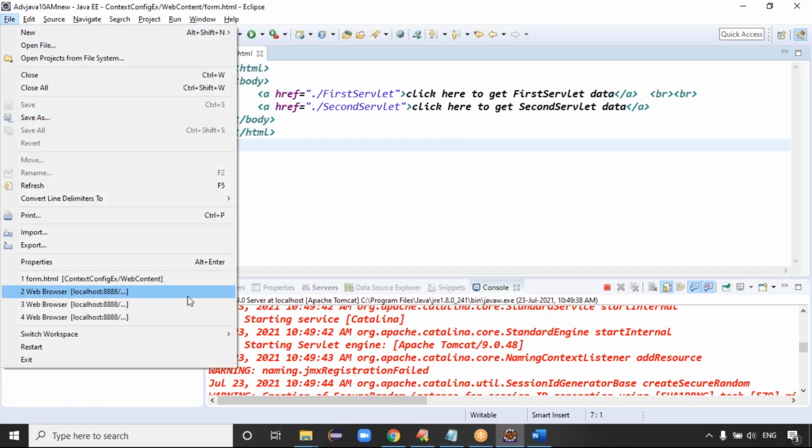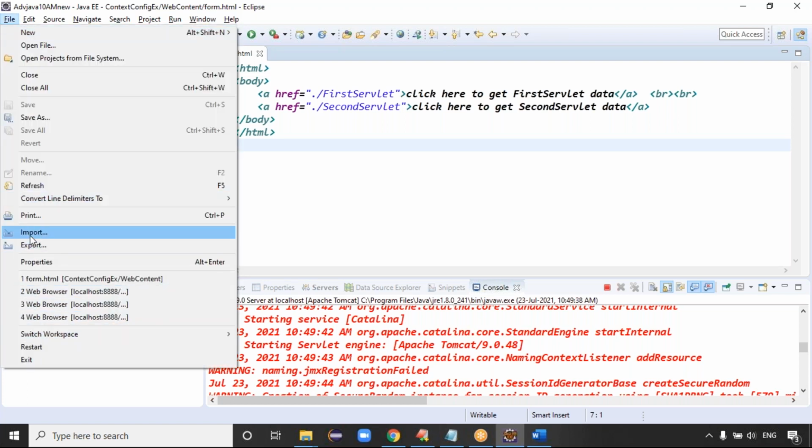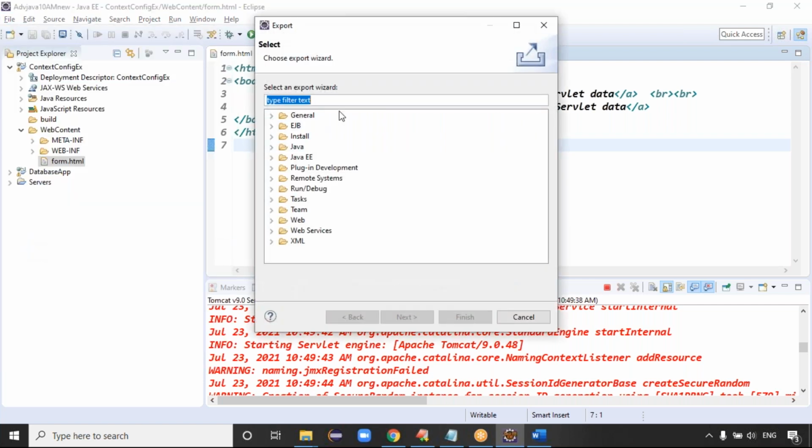Guys, to create the war file, generally we have commands. In the command prompt approach, you can use the command jar -cvf. But in the Eclipse IDE, we have the import and export options. So you can go for the export option now. You want to export the project, right? Export the project here.